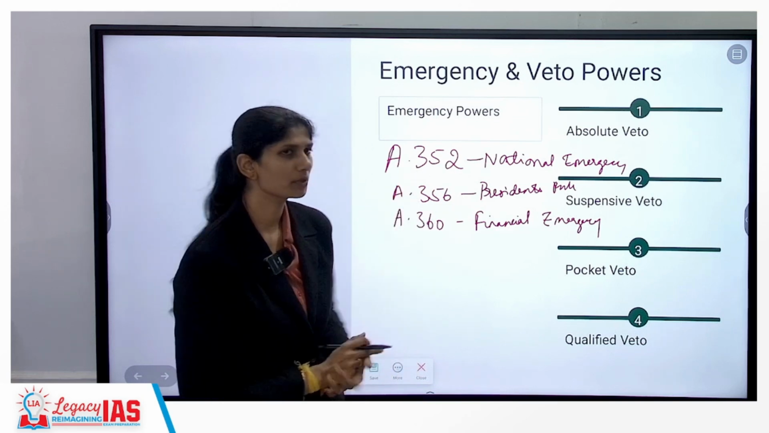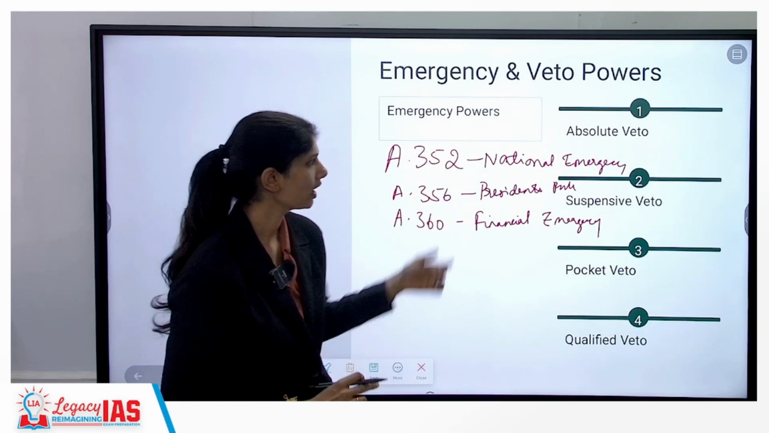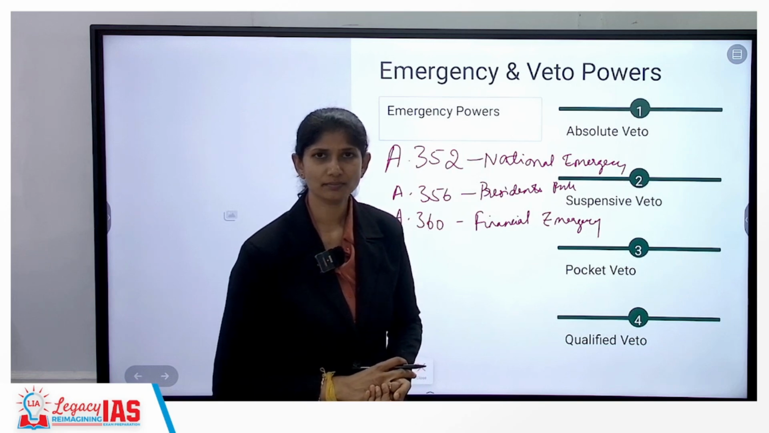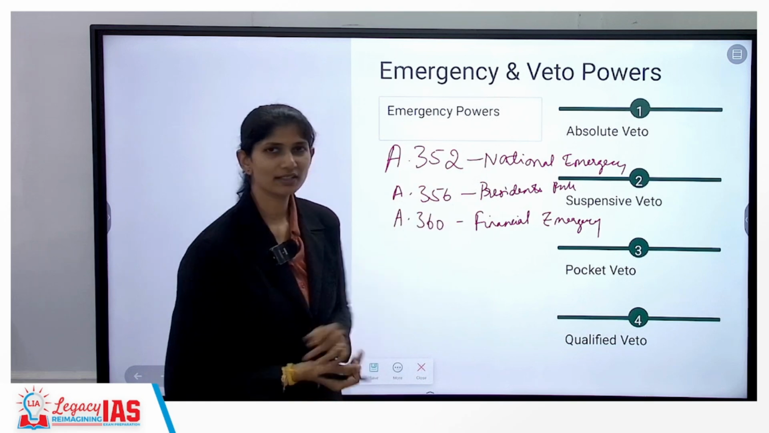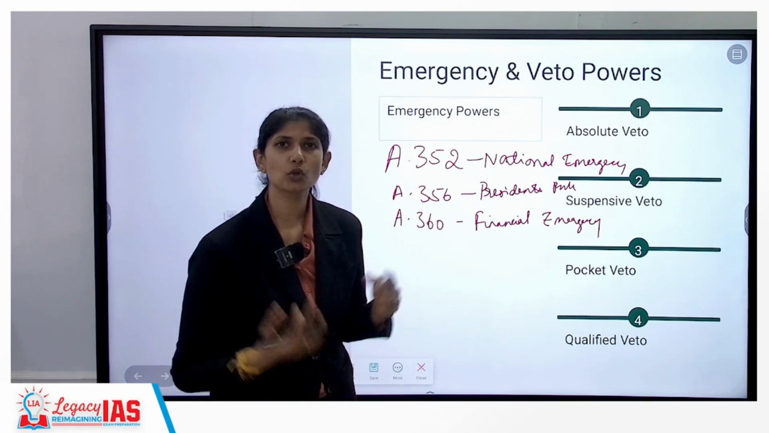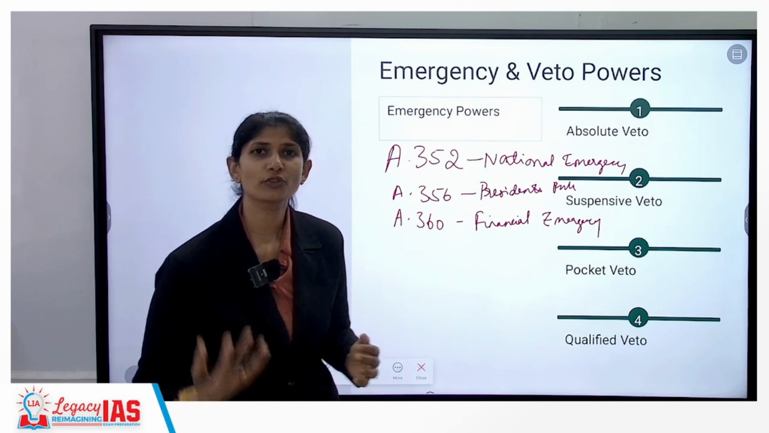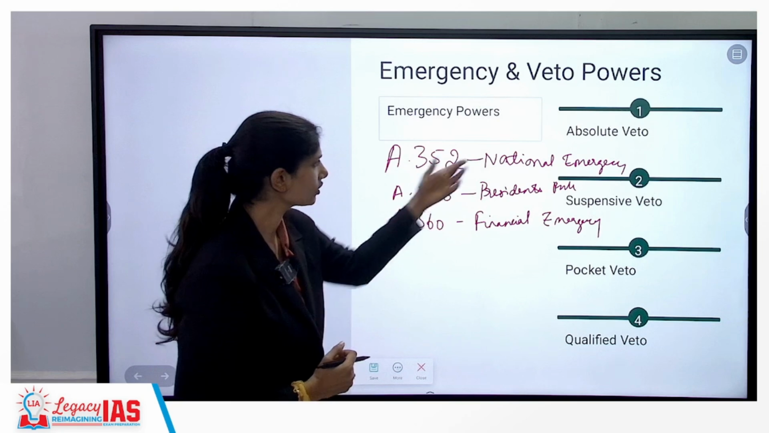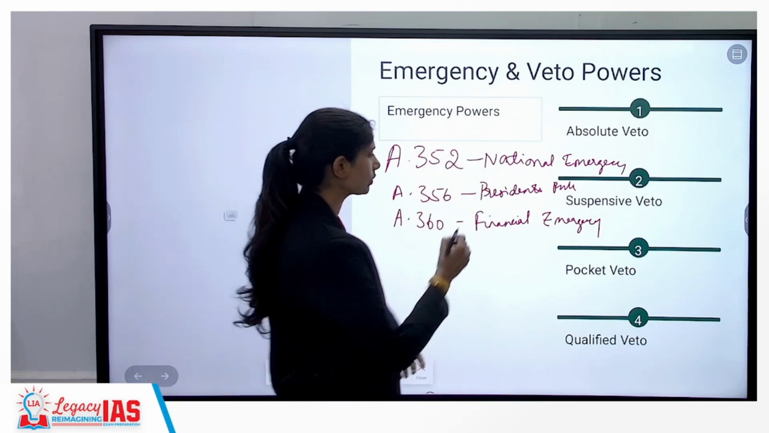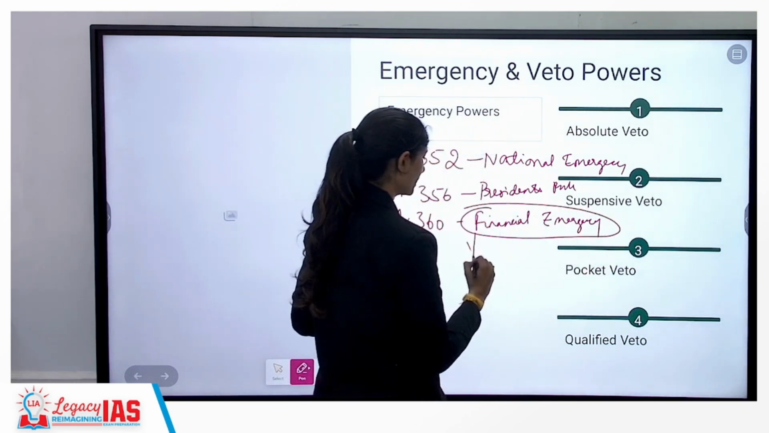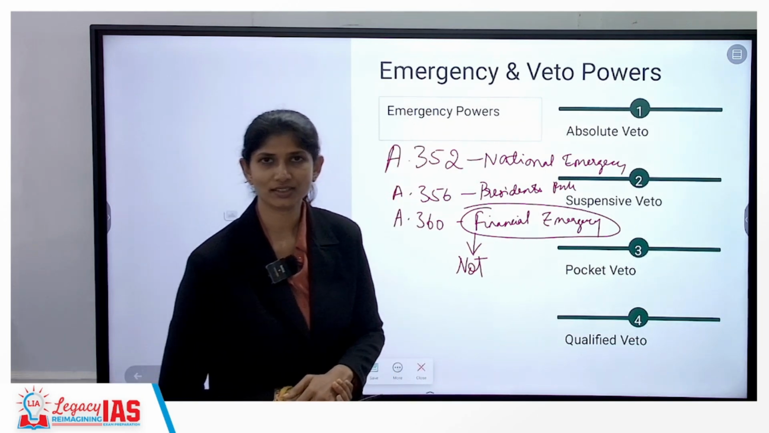We have three kinds of emergency, that is national emergency or external aggression. Initially it was armed rebellion or internal disturbances, that was removed. Then under Article 356 we have President's rule or state emergency. Then we have Article 360 which speaks about financial emergency. National emergency has been imposed, President's rule has been imposed a lot of times, and financial emergency has not yet been imposed up until now, even though we had the 1990s crisis.